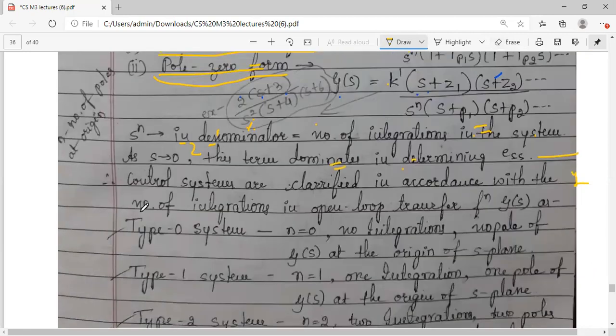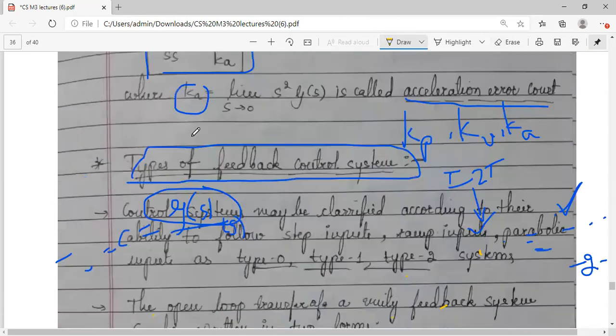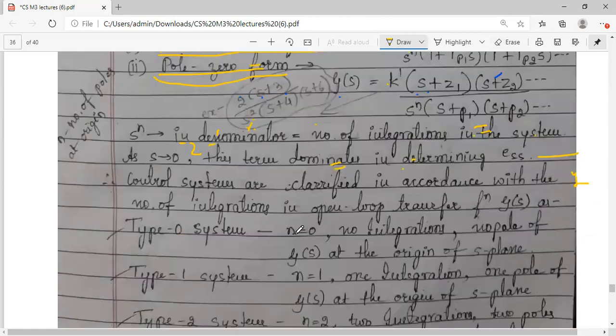Now coming back to our discussion, we were discussing the types of feedback systems: type 0, type 1, type 2. Now talking about this denominator term, s raised to n. N indicates the number of poles that are present at the origin, and along with this it also represents the number of integrations in the system. Suppose the value of this n is equal to 0, s raised to 0.